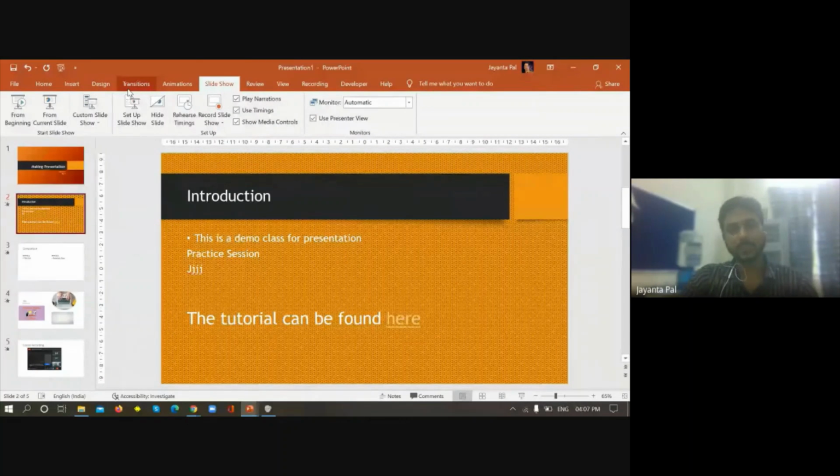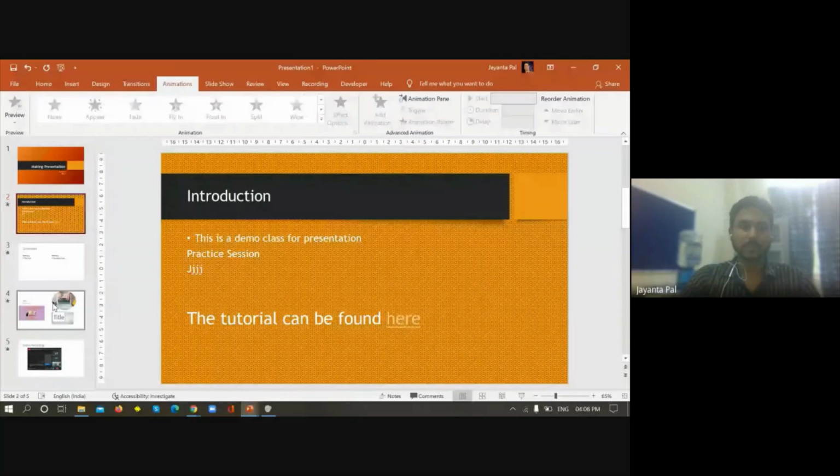We have talked about how to prepare ourselves well before the presentation, that is slideshow. We have talked about the various look and feels of the different slides, that is design. Now let us talk about how different contents in a particular slide appear. That is, I am talking about animation.